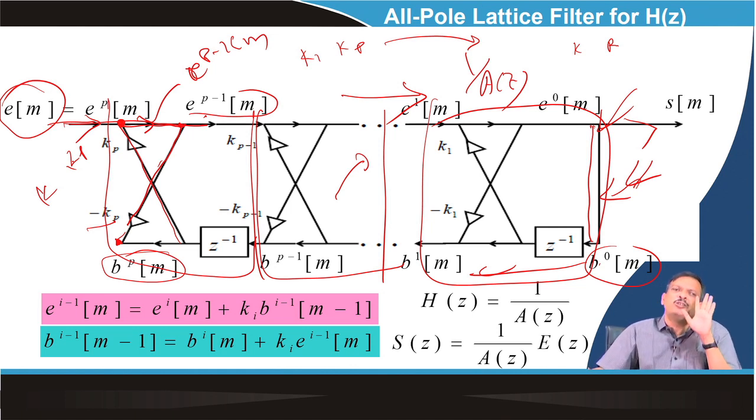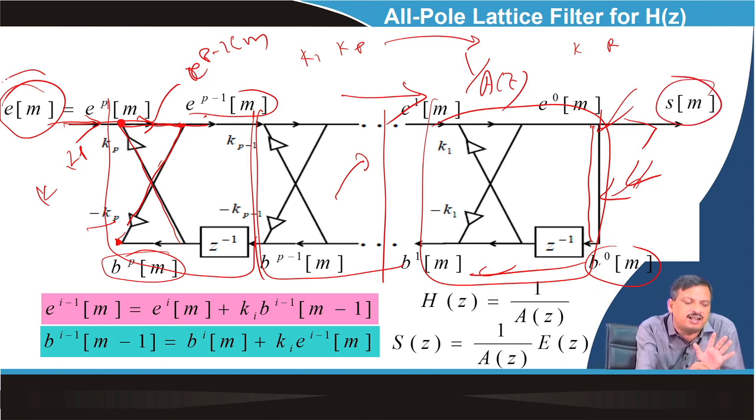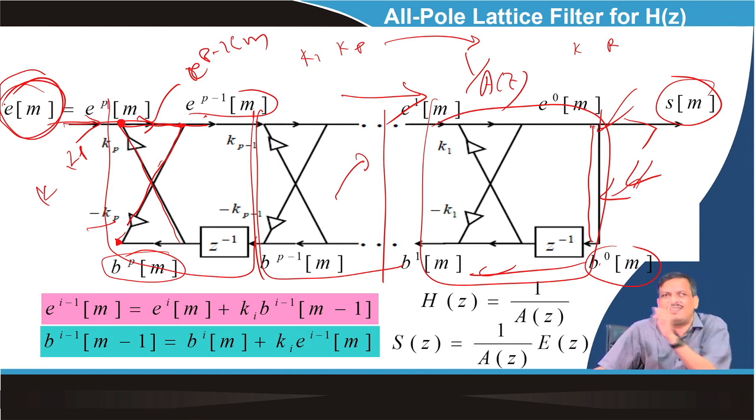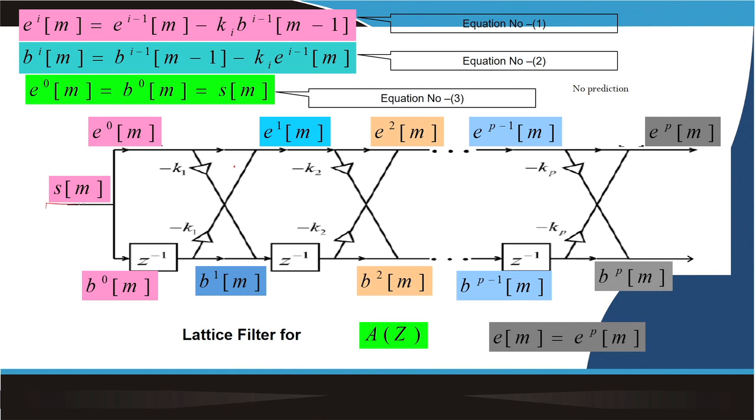One solution is that if I know K1 and Kp values, I can synthesize the signal Sm from the error signal. In ideal cases, the error signal is 0. Error is minimized. Understand? So from the error signal, I can synthesize the signal. So I have to know K1, K2, K3, Kp. Now when I am analyzing, in this diagram I input the Sm signal, and I can calculate the error signal if I know K1 to Kp. So how do I extract the values of K1 and Kp? I can extract those values using autocorrelation, okay, no problem.